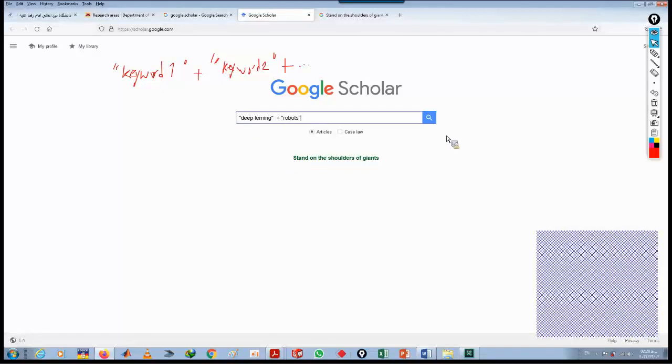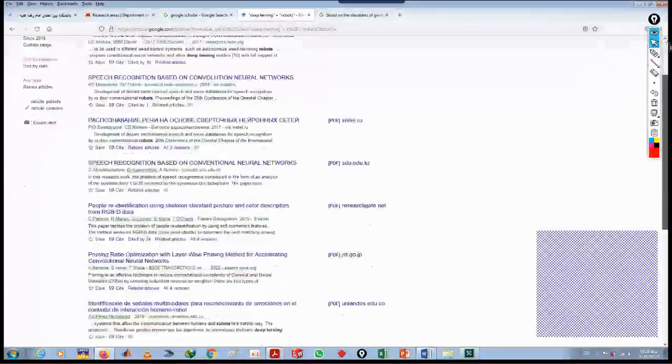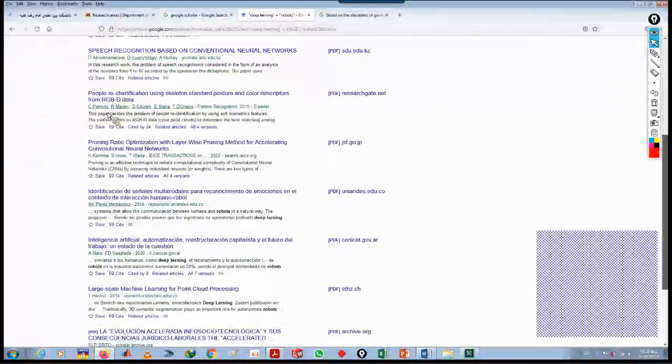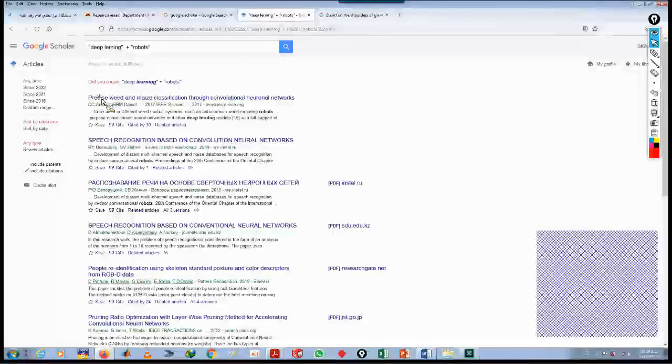Okay, thank you. So just click on this button. Here you can see many references found via Google Scholar for deep learning and robots, for example. Here you can see this is a title of a research.